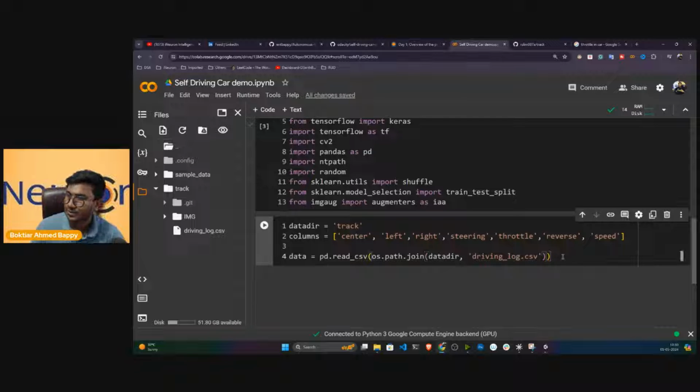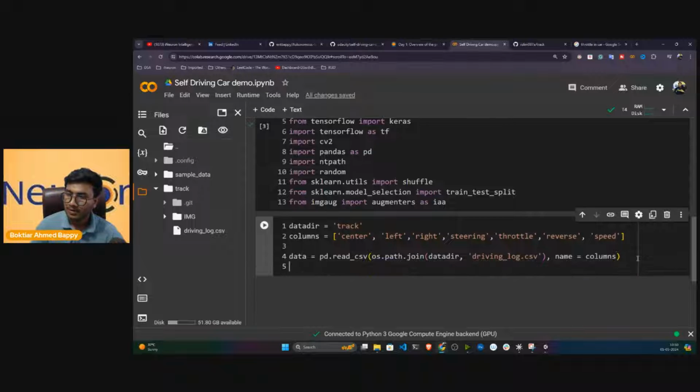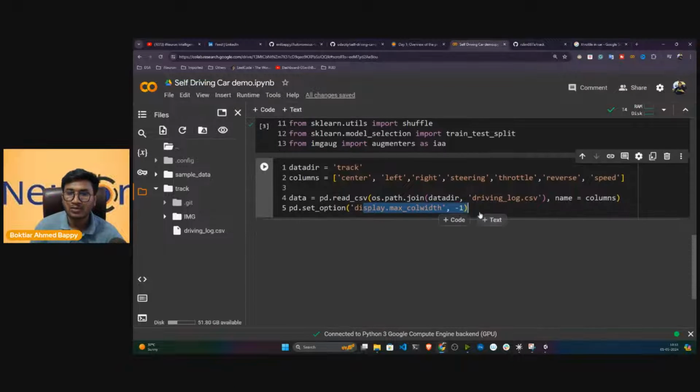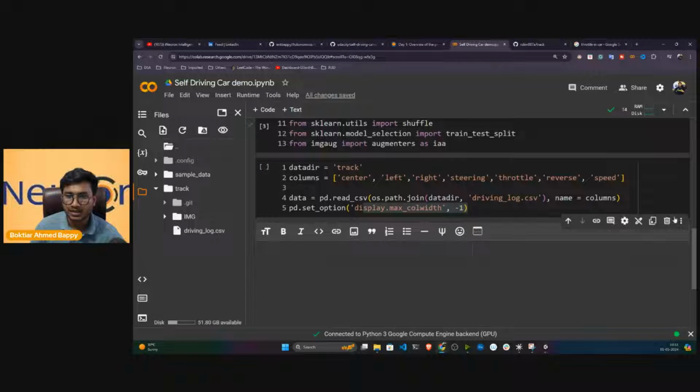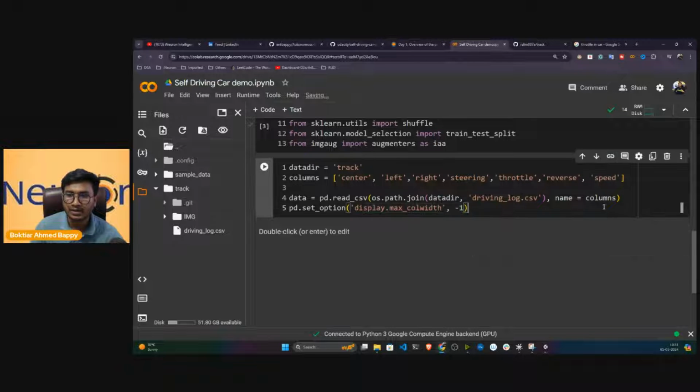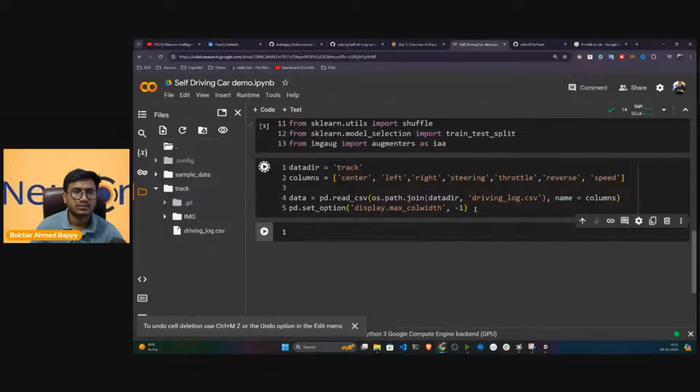Then here I will also pass the column names, so names is equal to column. Now I want to show everything, so I can set the limit to display the maximum column limit, because otherwise it will show only half of the data. I don't want that. I want to see everything. That's why I set this particular parameter. Now if I execute,